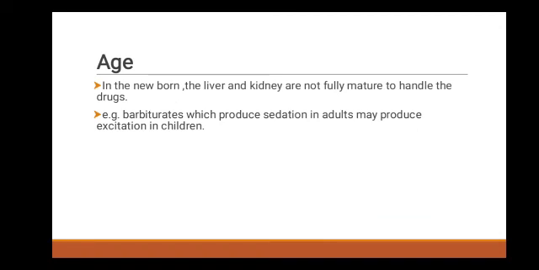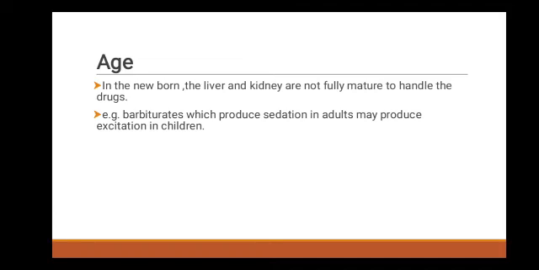First is age. In newborn babies, the liver and kidney are not fully mature to handle the drug. It means the age of the patient changes the pharmacokinetics in different persons. Small children can tolerate some drugs as per a young person. The drug dose is generally calculated taking the age of 12 years.